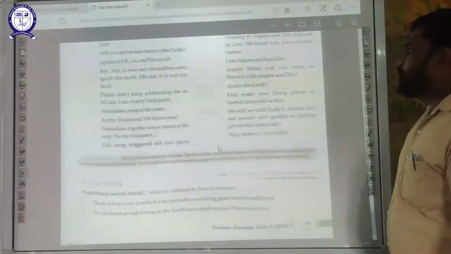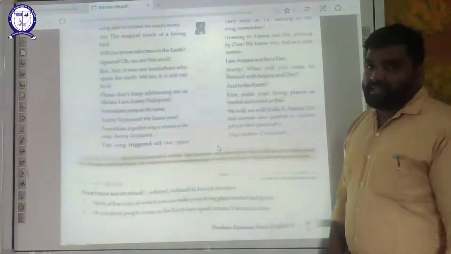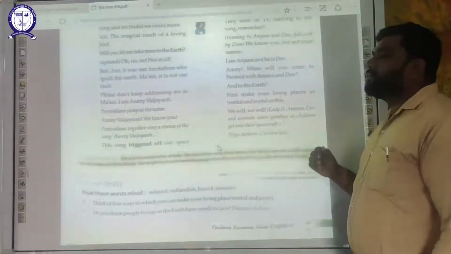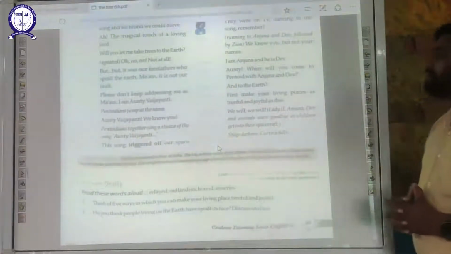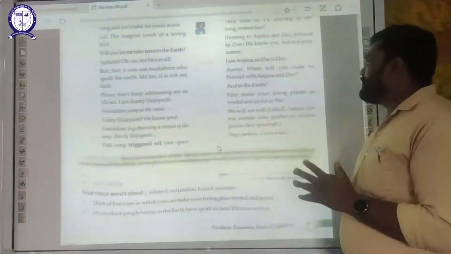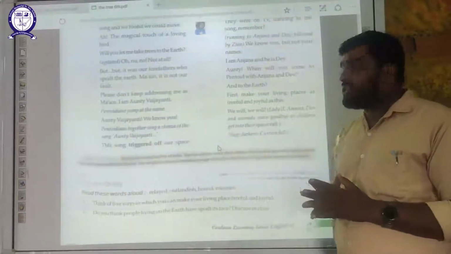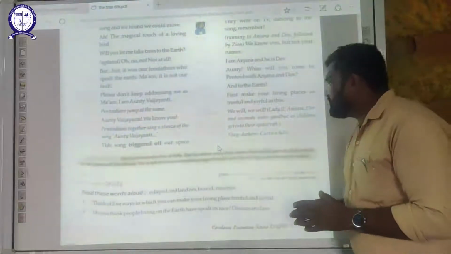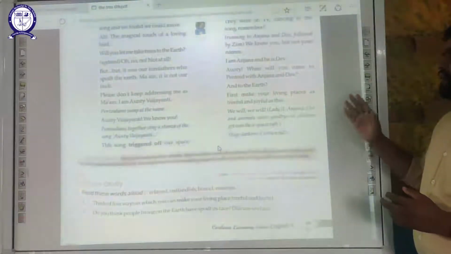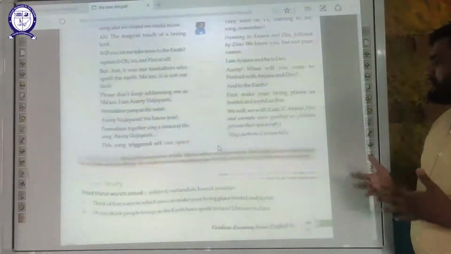Plura says, "Auntie, when will you come to Pentoid with Anjana and Dev?" Now she invites them to the Pentoid. Meena says, "And to the earth?" Lady 2 says, "First make your living places as cheerful and joyful as this." Children say, we will. Lady number 2, that is to Anjana, Dev and animals, wave goodbye as children get into